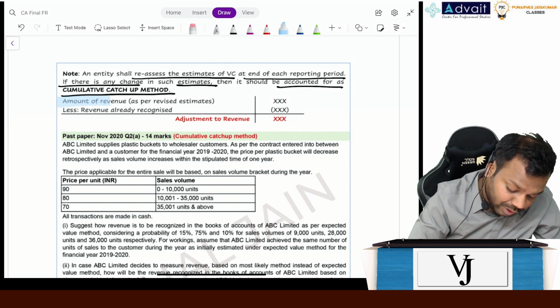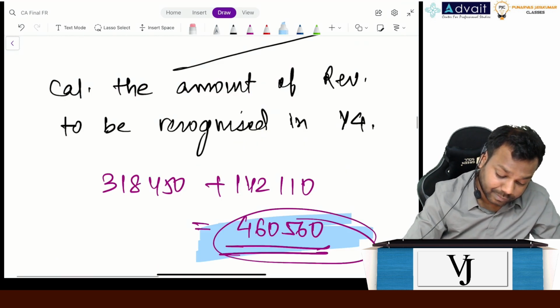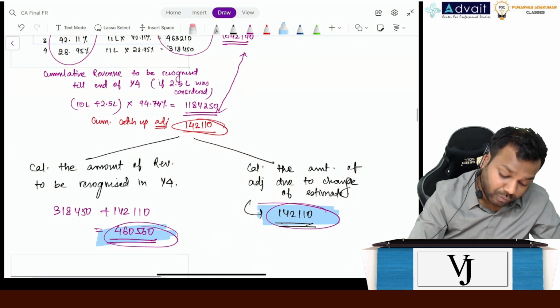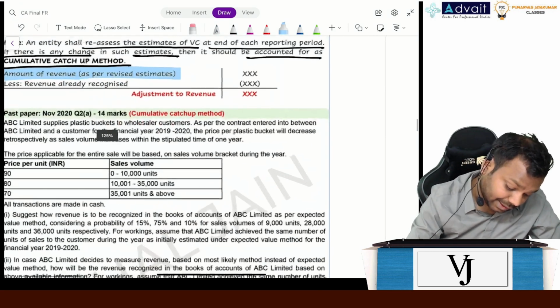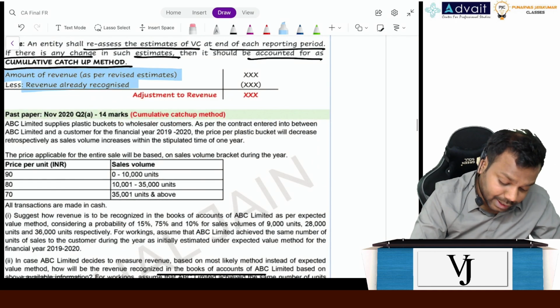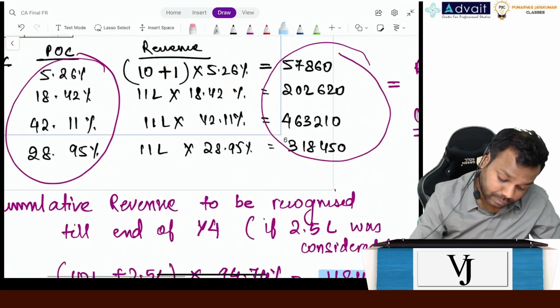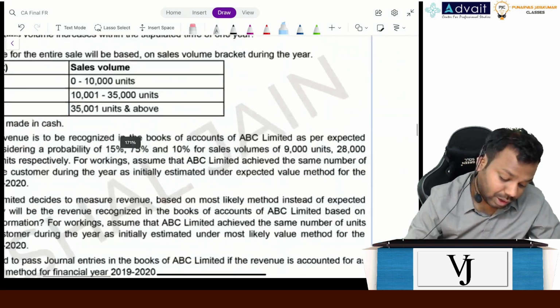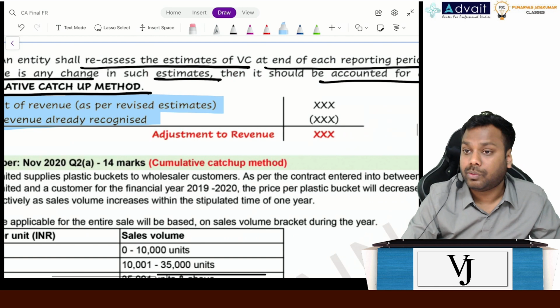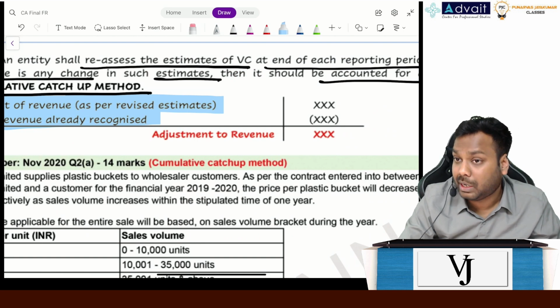It is the amount of revenue as per the revised estimates, 1184250, minus the amount of revenue already recognized, 1042140. This is called the adjustment to revenue, which is called the cumulative catch-up adjustment.